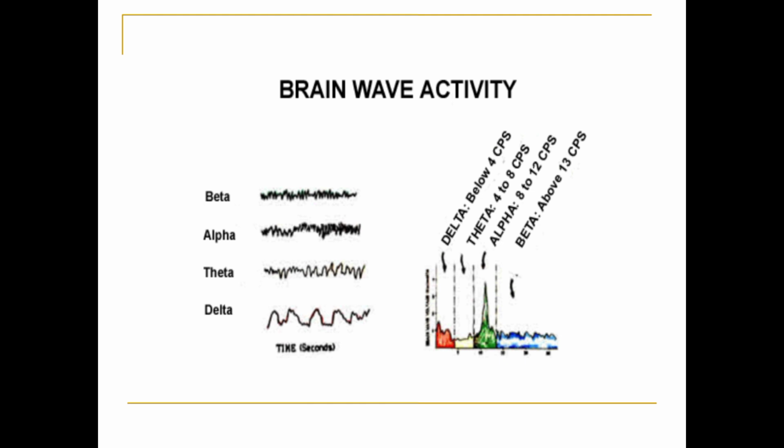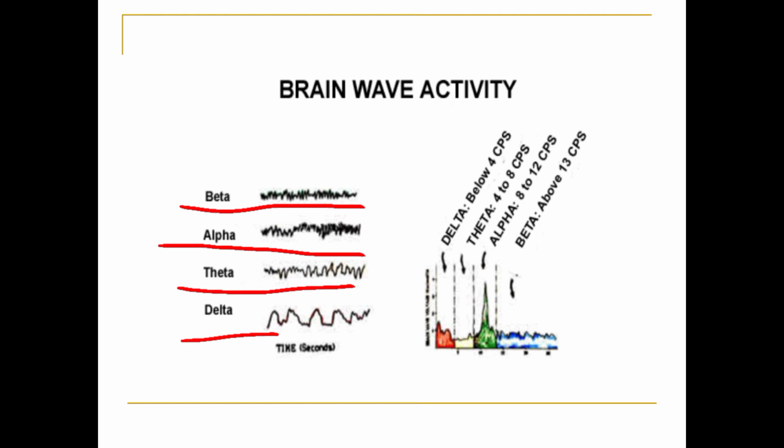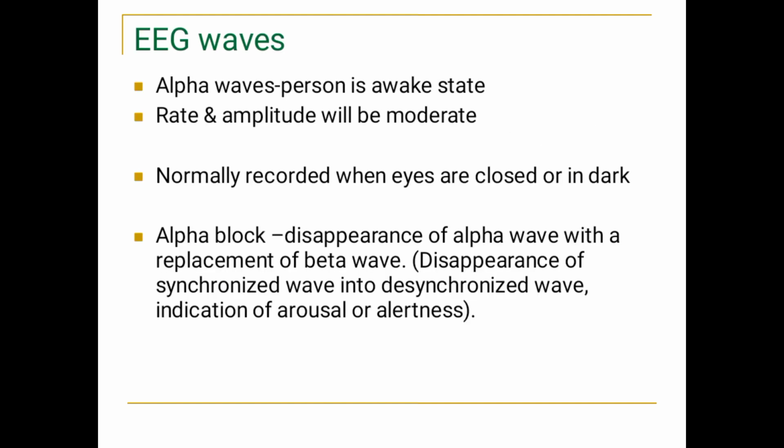Now we will see the different types of brain waves. There are four types of EEG waves that can be seen: beta wave, alpha wave, theta wave and delta wave. First I will tell the alpha wave. Alpha waves are recorded when the eyes are closed, or in a dark room.